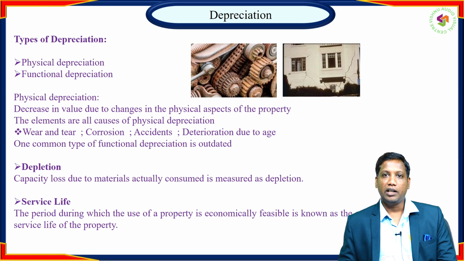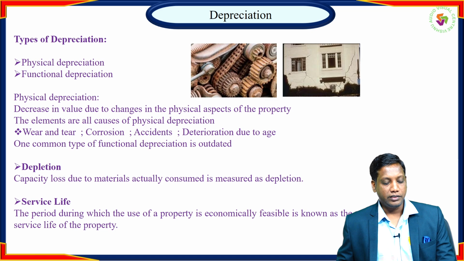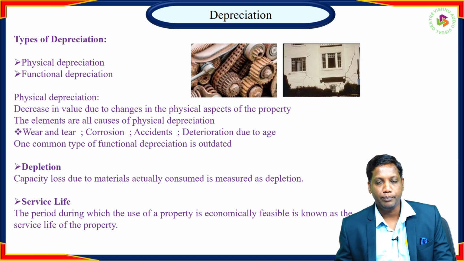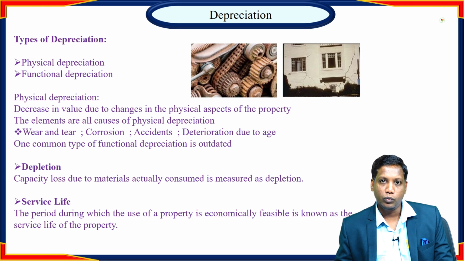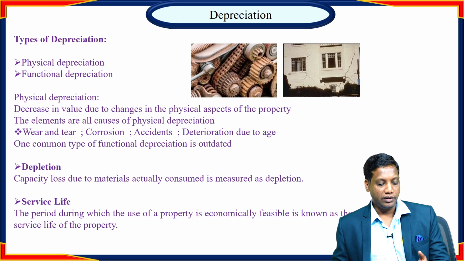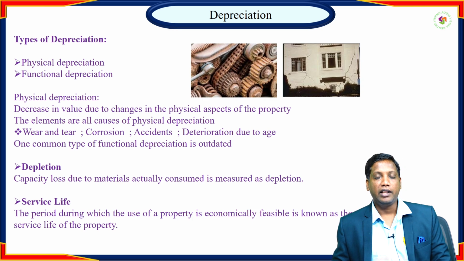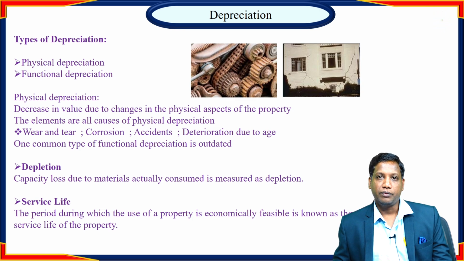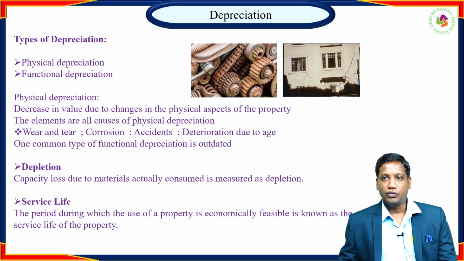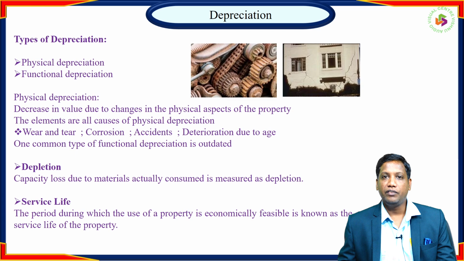So the production of the older equipment becomes relatively low, and due to technology advancement, generally automation, this results in functional depreciation. There are many different terms we use in the calculation of depreciation, so we should know their various words and meanings.